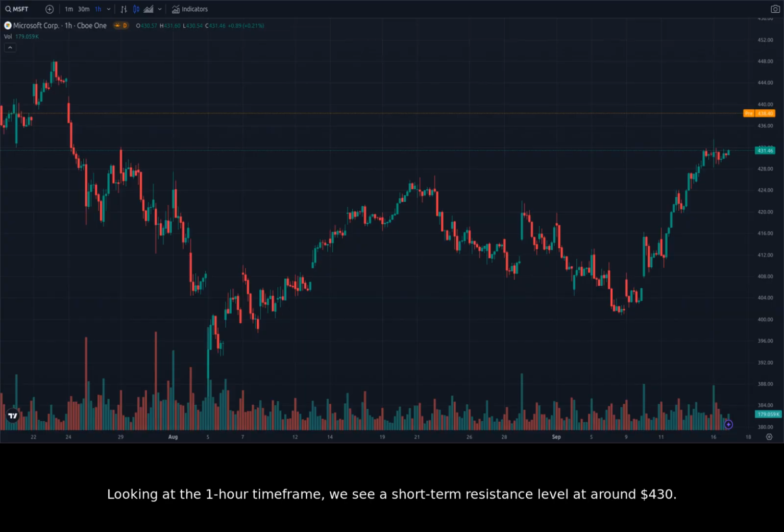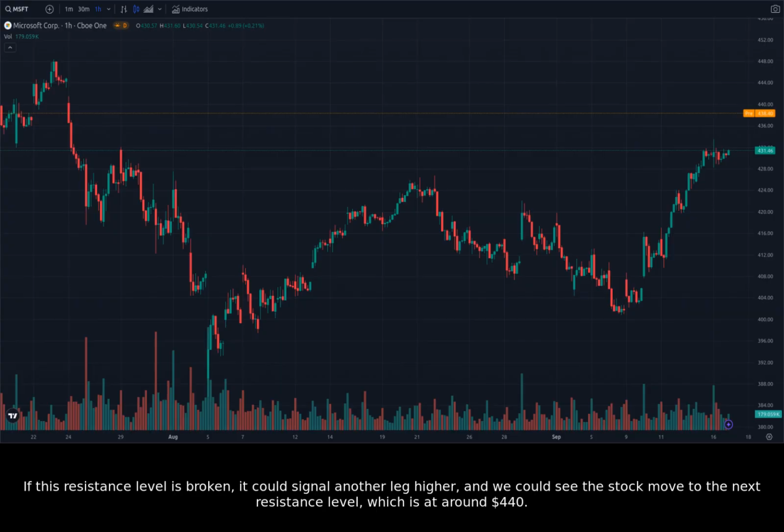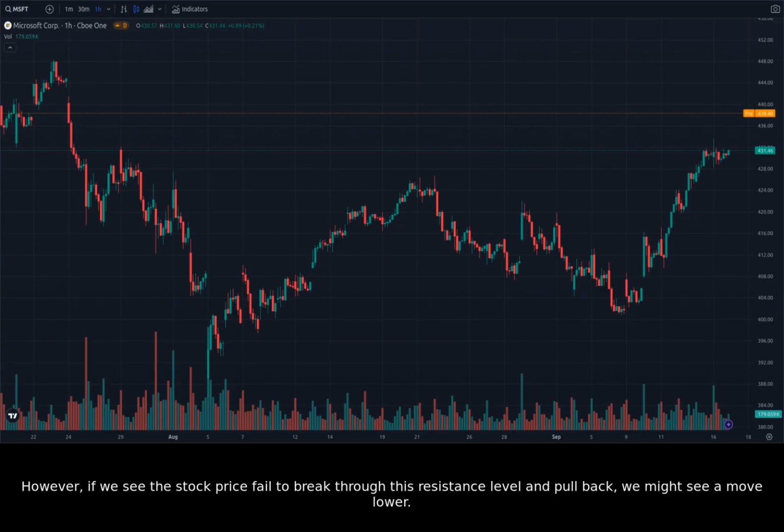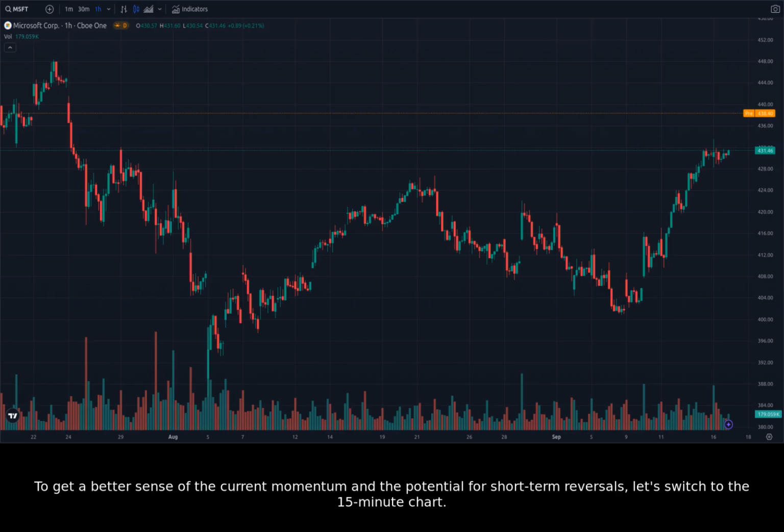Looking at the 1-hour time frame, we see a short-term resistance level at around $430. If this resistance level is broken, it could signal another leg higher, and we could see the stock move to the next resistance level, which is at around $440. However, if we see the stock price fail to break through this resistance level and pull back, we might see a move lower. To get a better sense of the current momentum and the potential for short-term reversals, let's switch to the 15-minute chart.